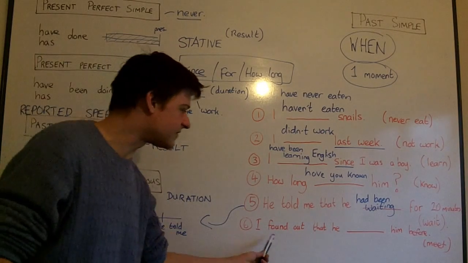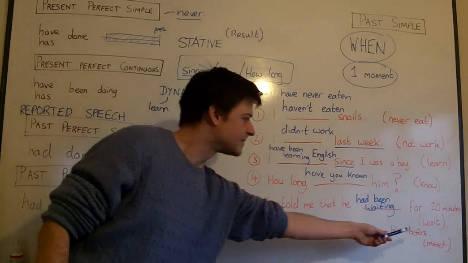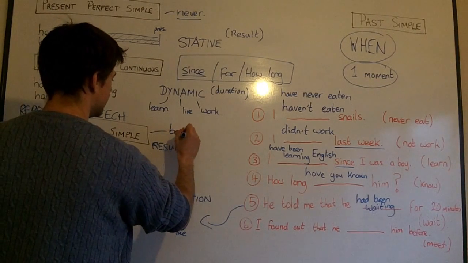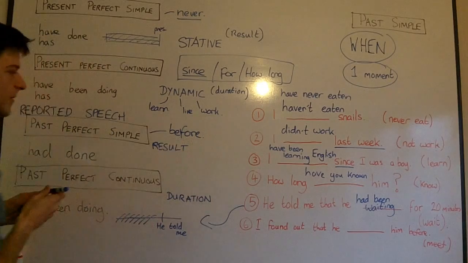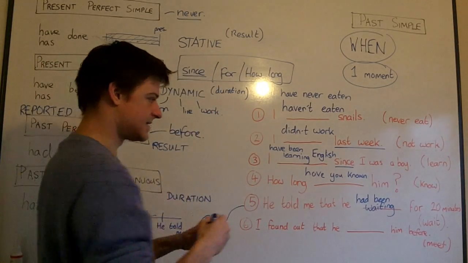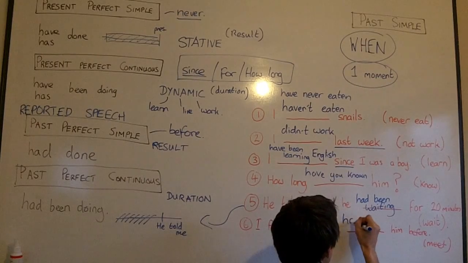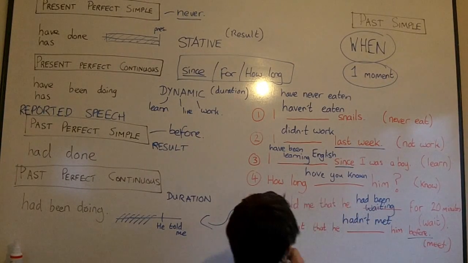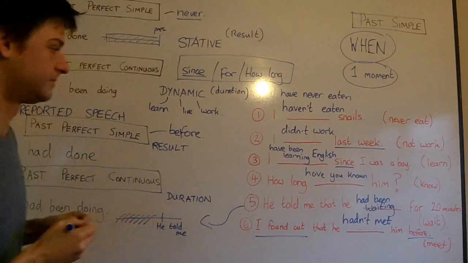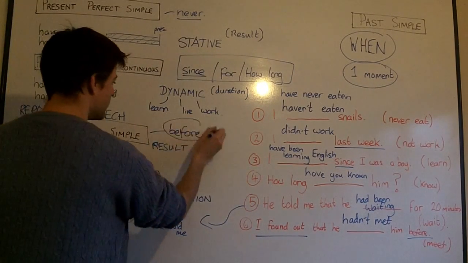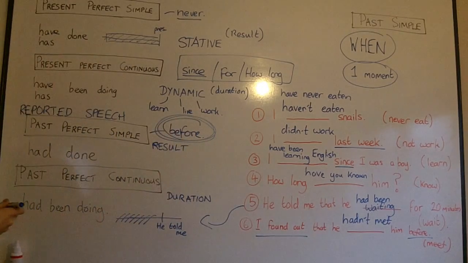Okay, the last one. I found out that he... Now, this before word is a good signal for past perfect simple. It's another good signal word, before. I found out that he hadn't met him before. Why? Because the meeting took place before I found out. Okay, remember that past perfect is just before. It's a very important word for past perfect, before.